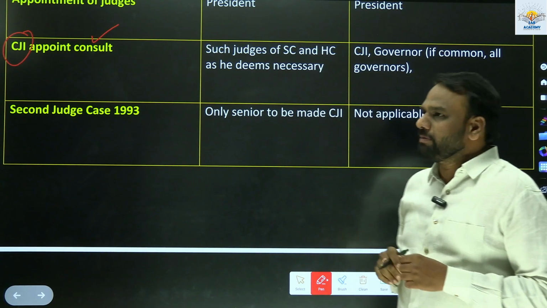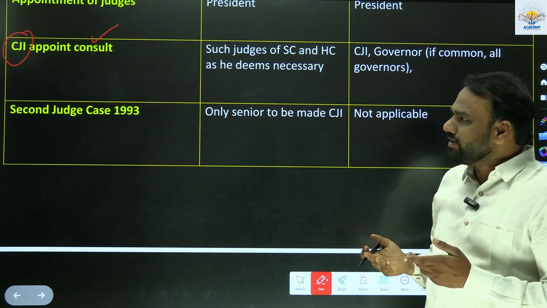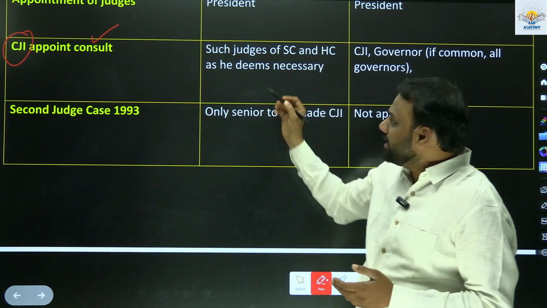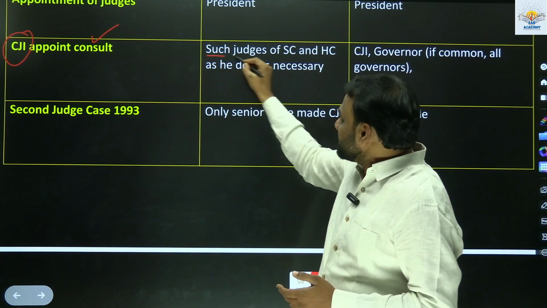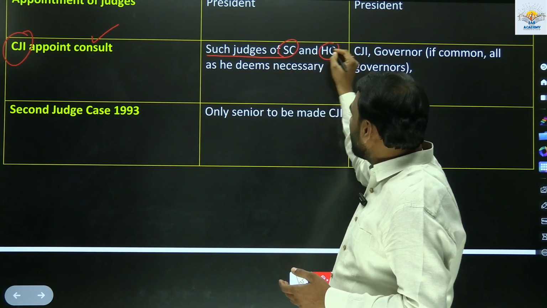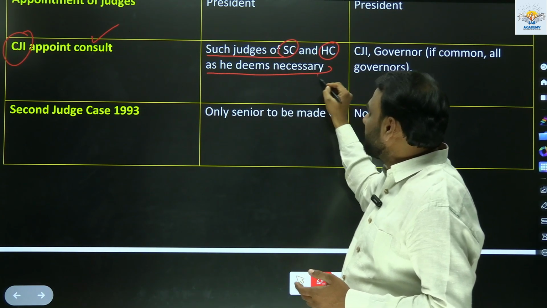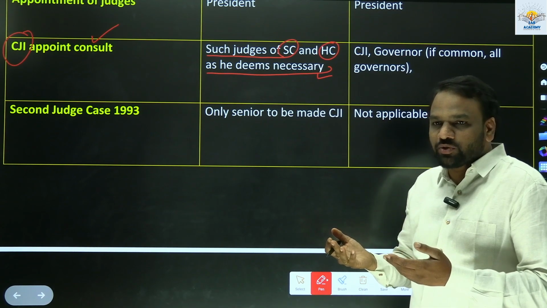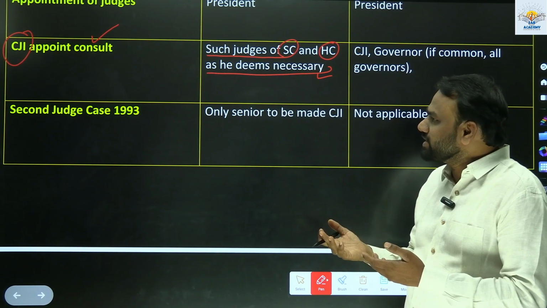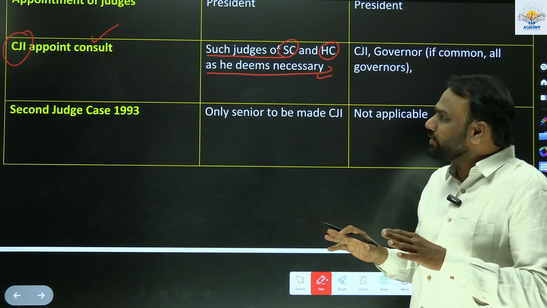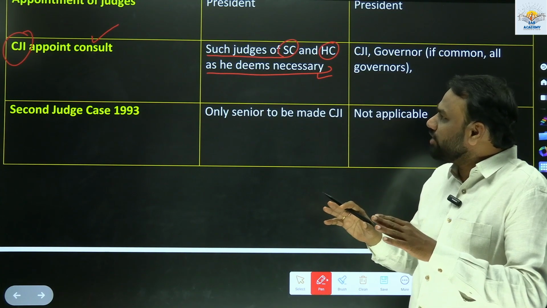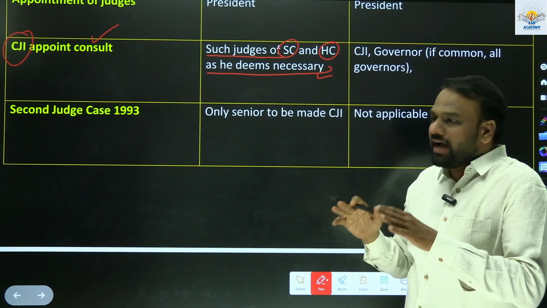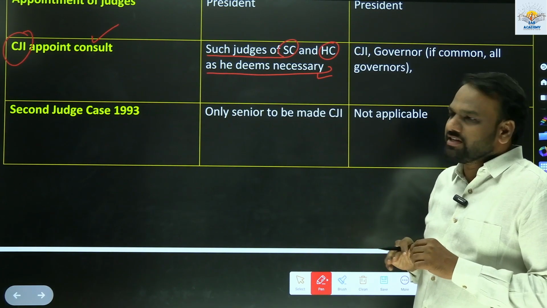Whom he has to consult? As per the constitution, President should consult such judges of Supreme Court and High Court as he deems necessary. It is not mentioned clearly how many judges of Supreme Court and High Court he has to consult. It is only mentioned that as many judges as he feels it necessary.